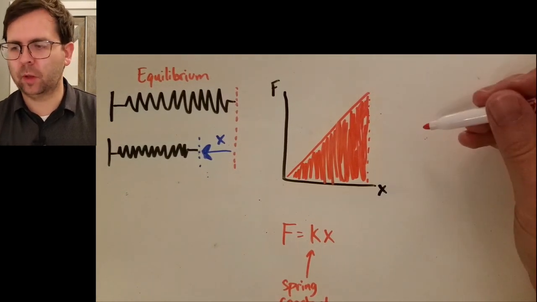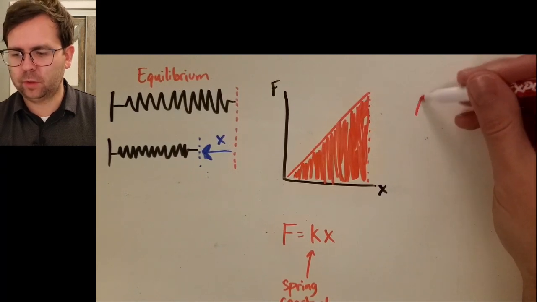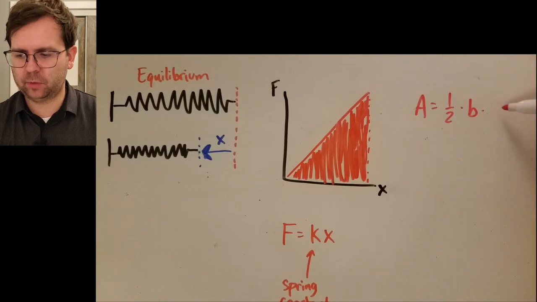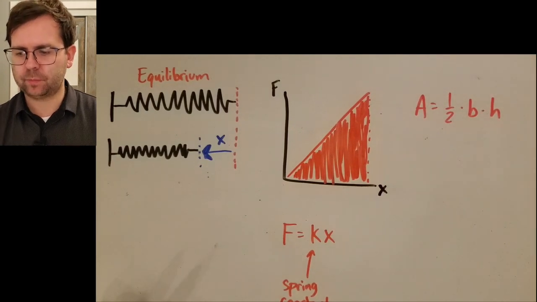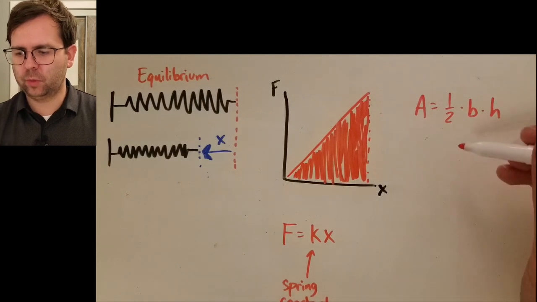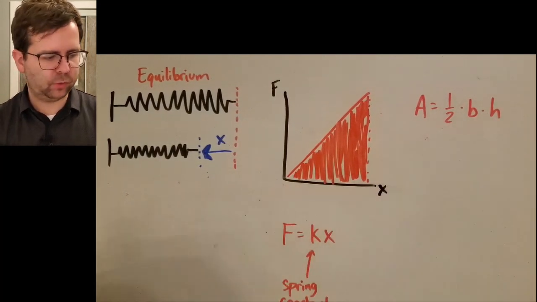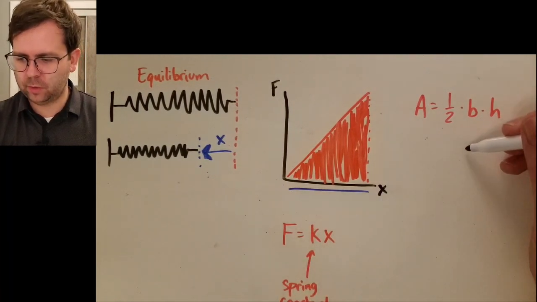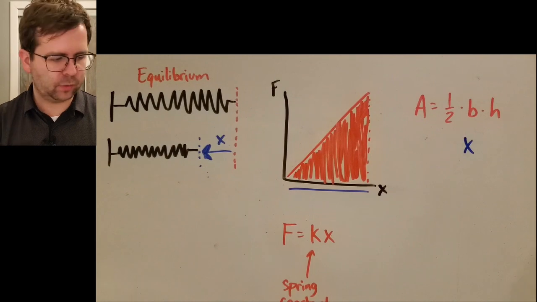So you'll have to remember the area of a triangle is equal to 1/2 times the base times the height. Okay, and so the base in this case is going to be this x quantity here. So instead of base, we'll write x.